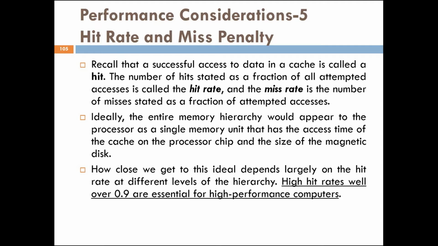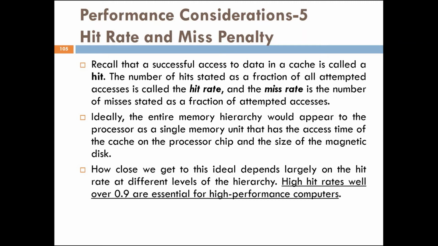Ideally, the entire memory hierarchy would appear to the processor as a single memory unit that has the access time of the cache on the processor chip and the size of the magnetic disk. How close we get to this ideal depends largely on the hit rate at different levels of the hierarchy. High hit rates, well over 0.9, are essential for high performance of the computer.